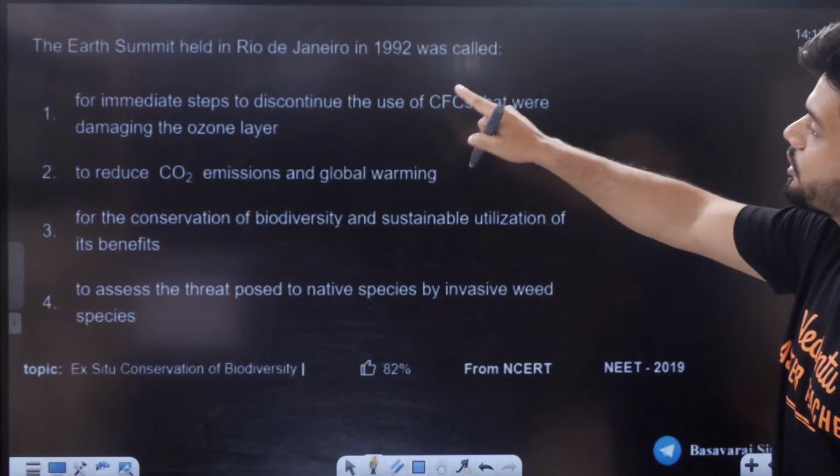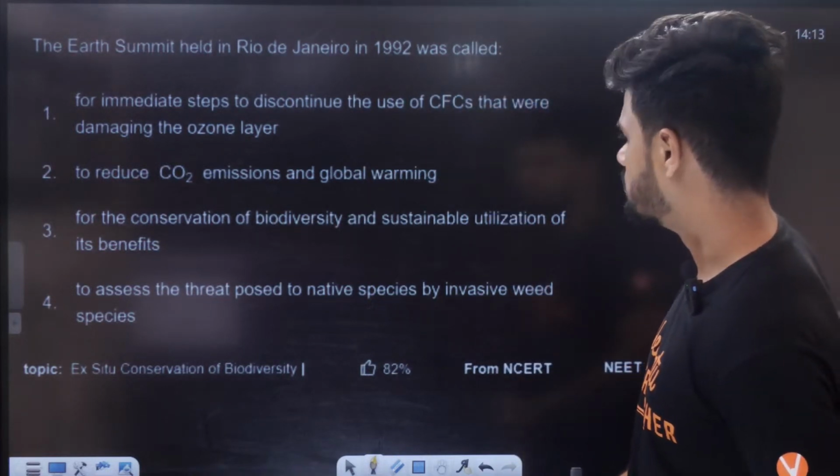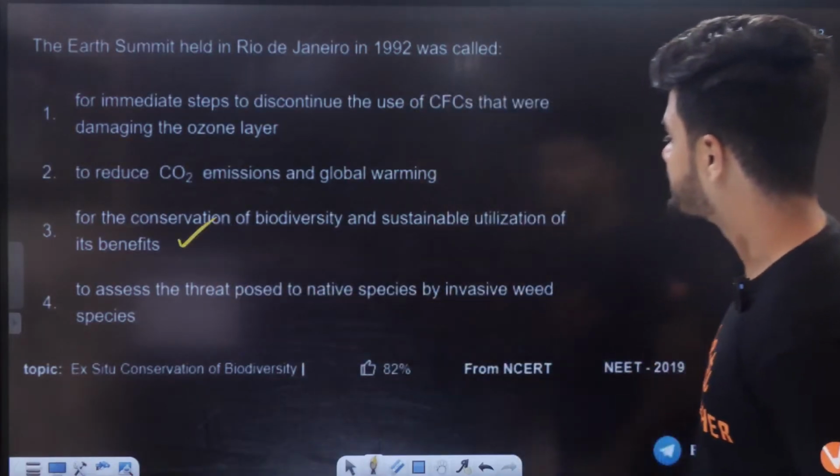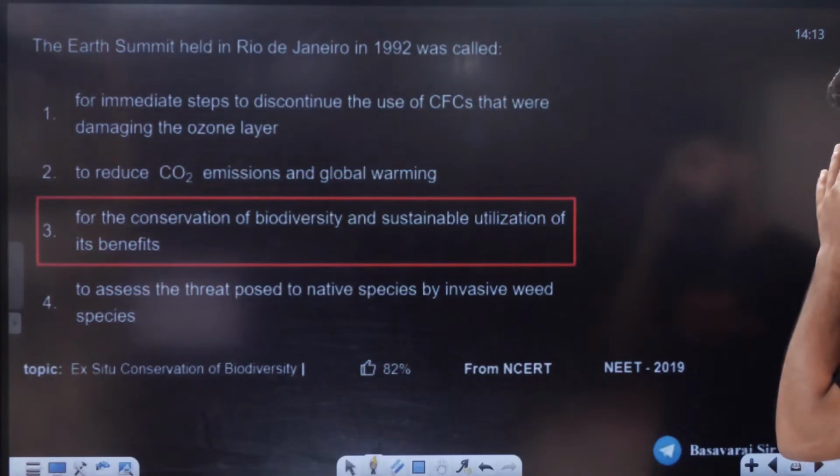The Earth Summit held in Rio de Janeiro in 1992 was called for what, the main reason? Conservation of biodiversity and sustainable utilization of benefits. Yes or no? Yes.